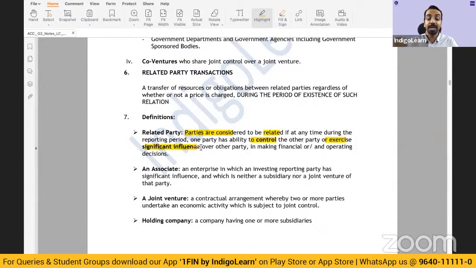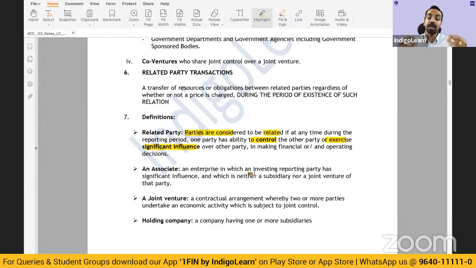So if you're talking from 1st April 21 to 31st March 22 or 1st April 20 to 31st March 21, during the year, even for 1 month, if one party had the ability to control the other party, what is control? We'll come to control, or exercise significant influence over the other party. So either you are controlling or having significant influence over the other party in making financial or operating decisions.